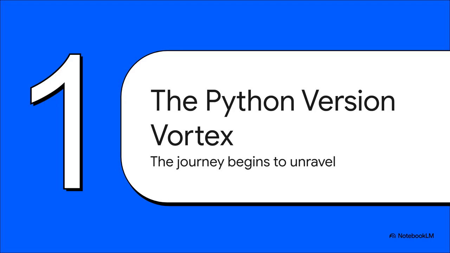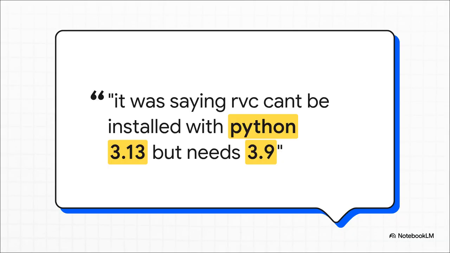And so it begins. The first sign of trouble wasn't some big, flashy explosion. Nope, it was a quiet little error message. That beautiful 4-step dream just slammed into a wall, and that wall is something a lot of us know all too well: the Python version vortex. Here it is, right from the user.